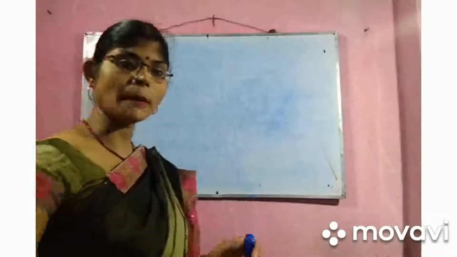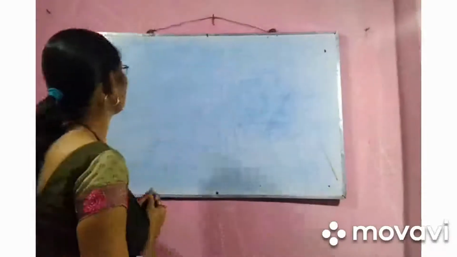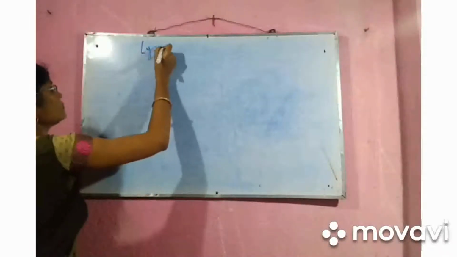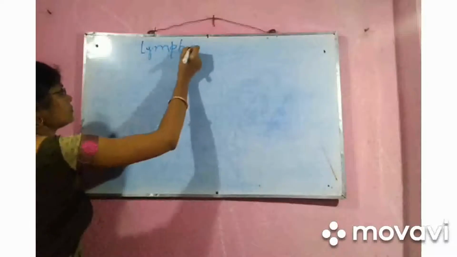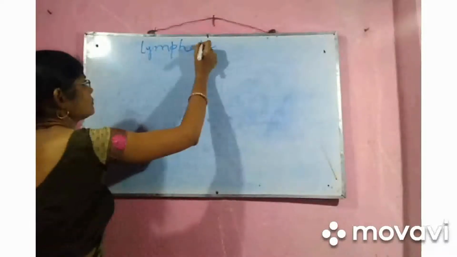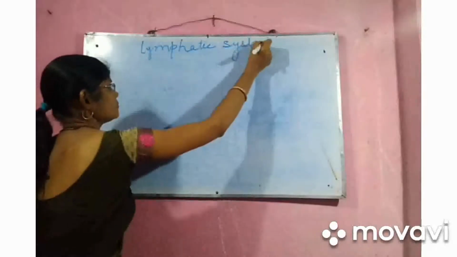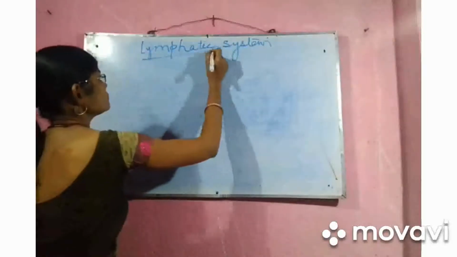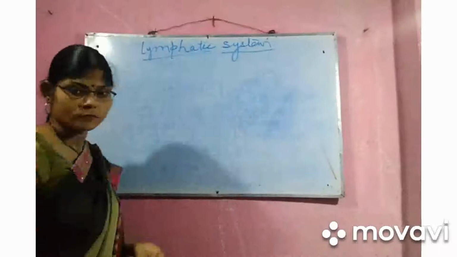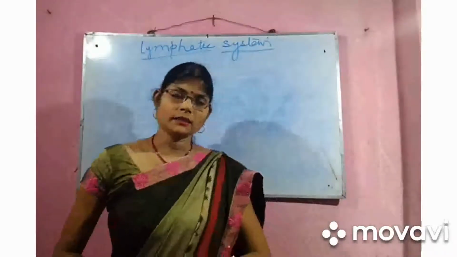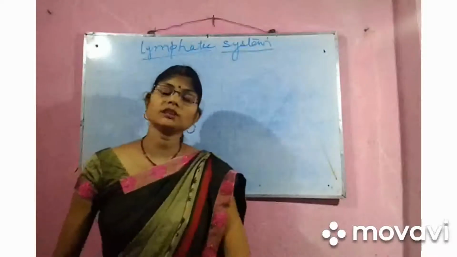Now we will read about the lymphatic system. We all know that it is also a very important system in our body.